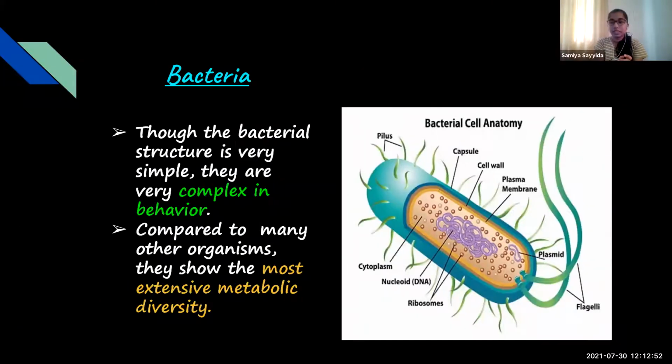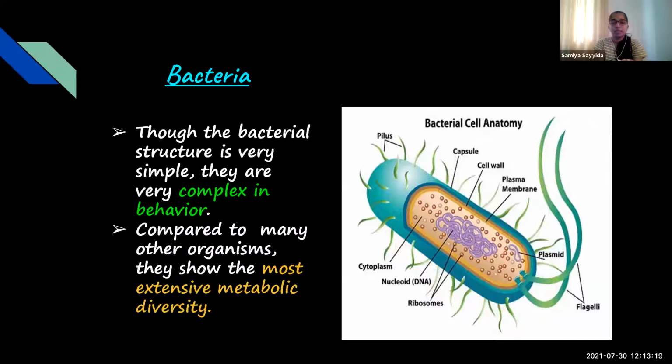This picture is of bacterial cell anatomy. As we can see, compared to any other organism, the structure is very simple. When you compare it with any other multicellular or even unicellular organisms, the structure of bacteria is very simple, but they are complex in their behavior, and they have an extensive metabolic diversity compared to many other organisms.